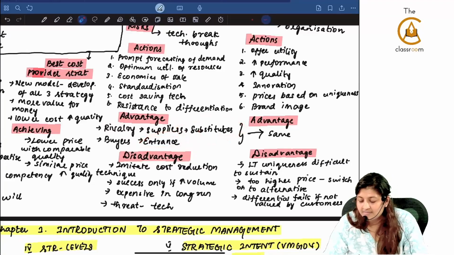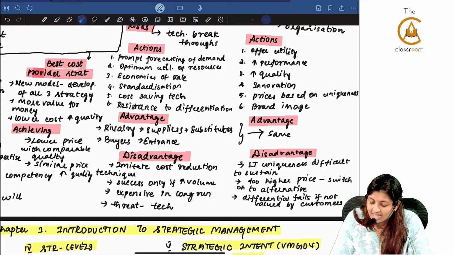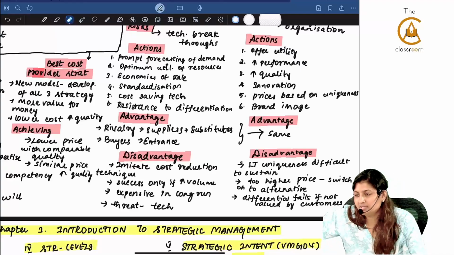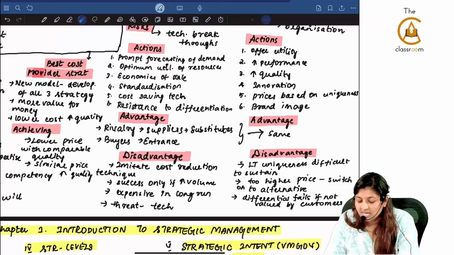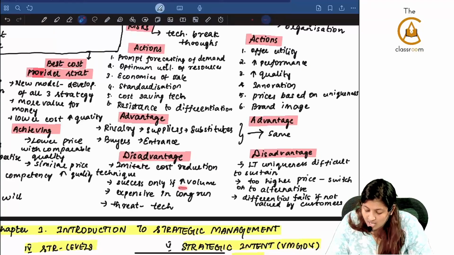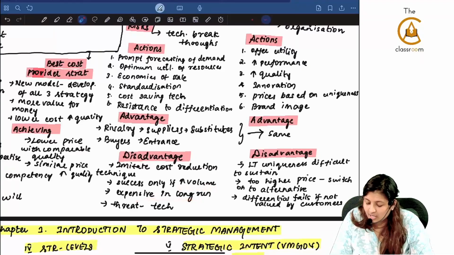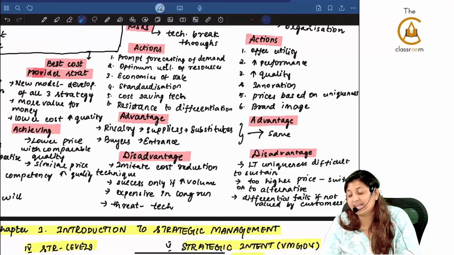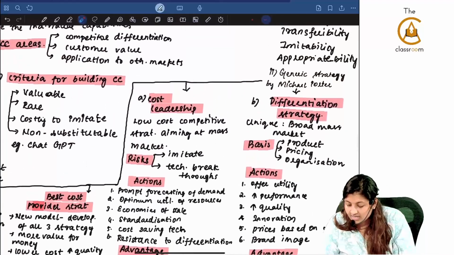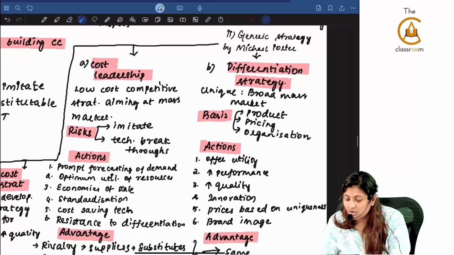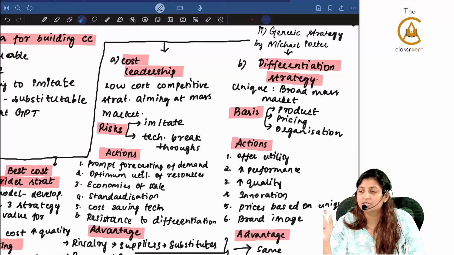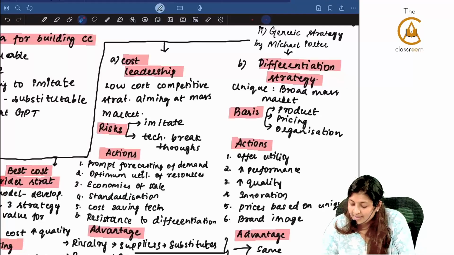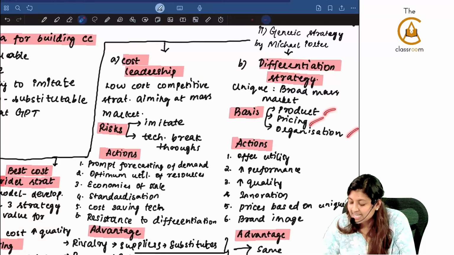What are the disadvantages for cost leadership? If you reduce the cost, a competitor also will reduce the cost, so they can imitate the cost reduction technique. It is a success only if there are economies of scale, that is volume is high. It is expensive in the long run. Technology is the biggest threat. Next is differentiation strategy. Here also you are going to focus on the broad masses only, but you are going to focus on the quality of the product. Basis, product, pricing, organization.